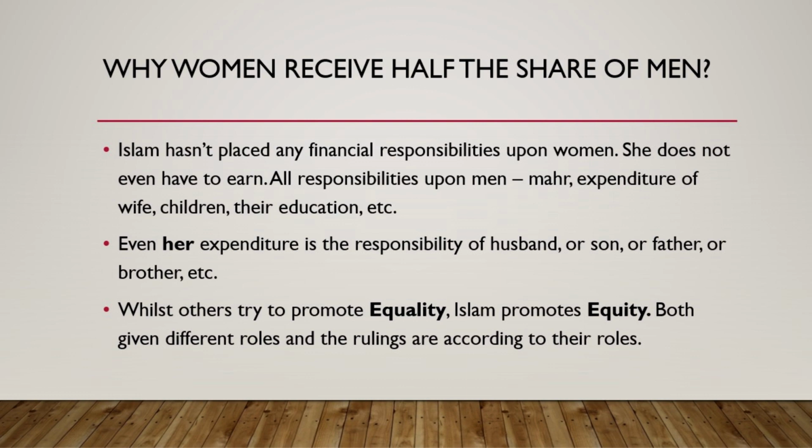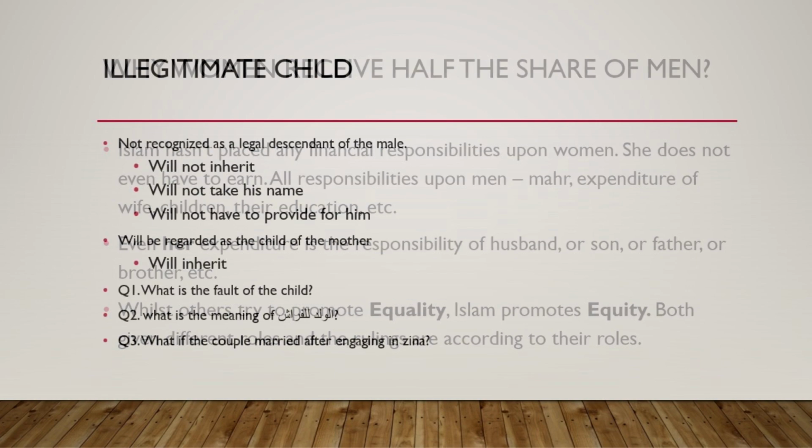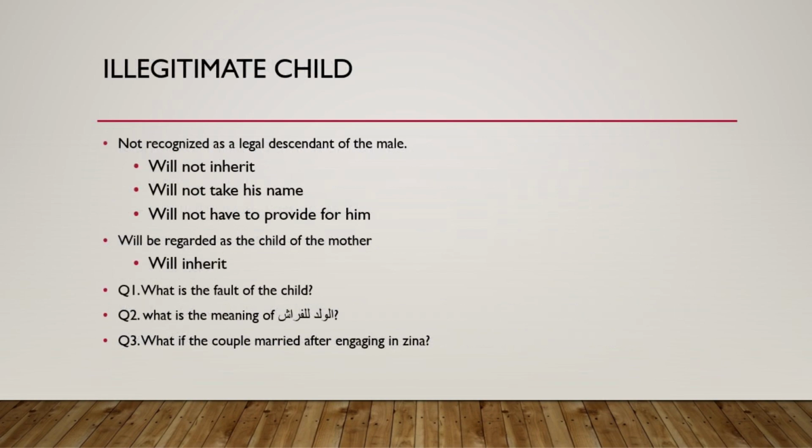Yes, since a lot of questions came on the illegitimate child, we have clarified it here. Not recognized as a legal descendant of the male. So he will not inherit, will not take the name of the father, and the father will not have to provide for him also. This is an illegitimate child. Yes, but he will be regarded as the child of the mother and will inherit from the mother. Who is an illegitimate child? Born out of wedlock.